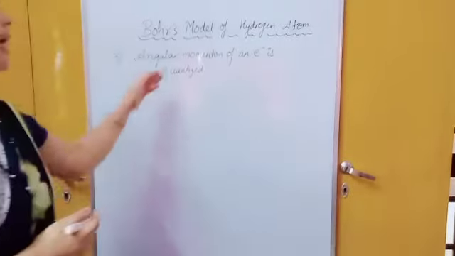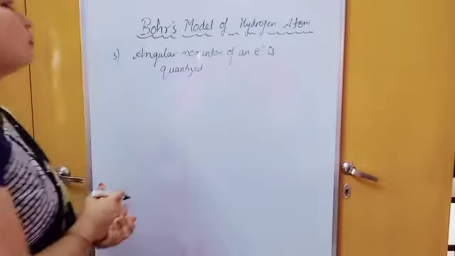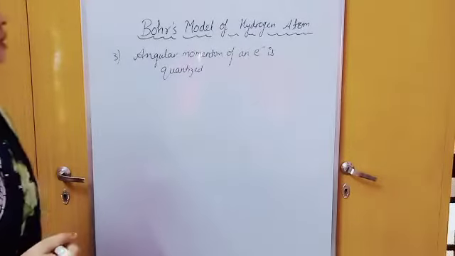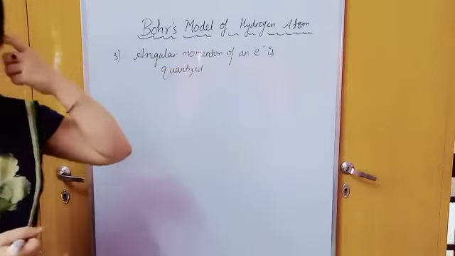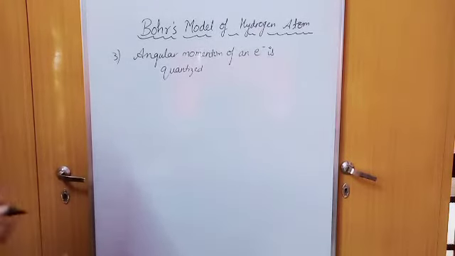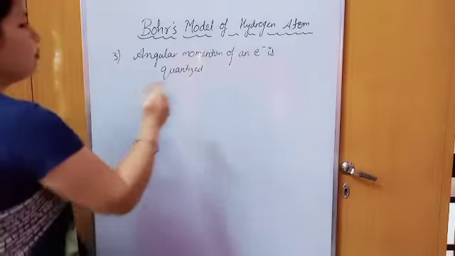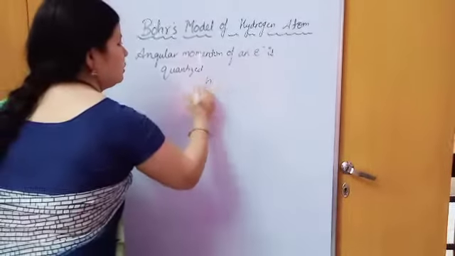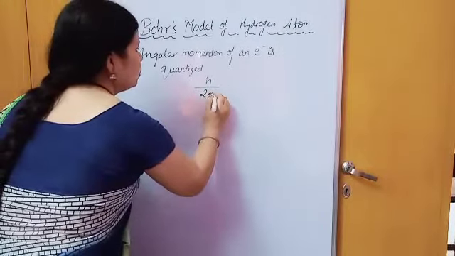Angular momentum you will study in detail in physics. According to this, the angular momentum of an electron is quantized. So this shows that only those energy levels are permitted in which the angular momentum of an electron is an integral multiple of h upon 2 pi.